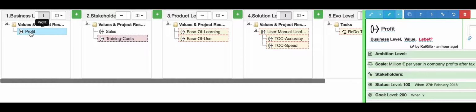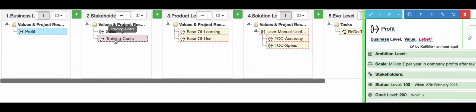So now I can look at, okay, what can we do with our stakeholders that will improve the profit? Obviously there are many things, like we could do things with sales, all kinds of things. But one thing that we have selected here is the training costs.